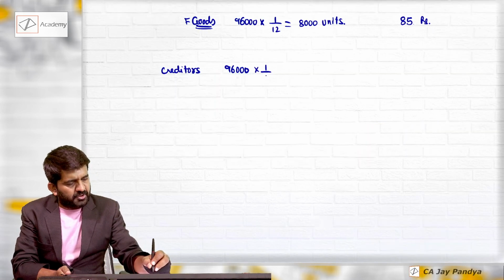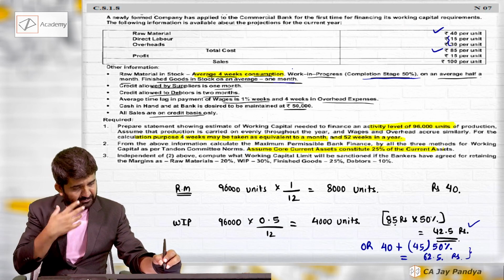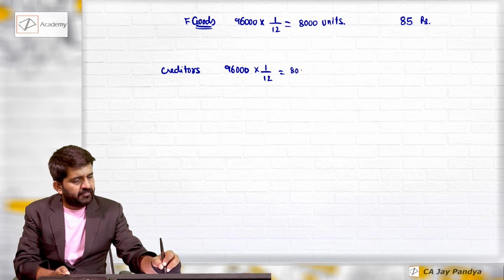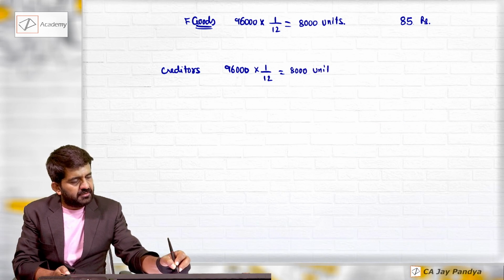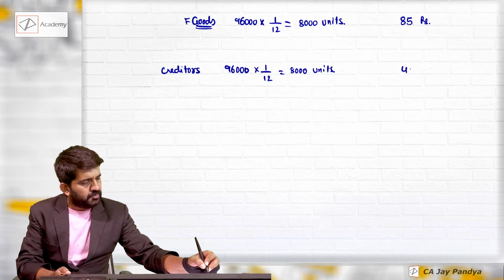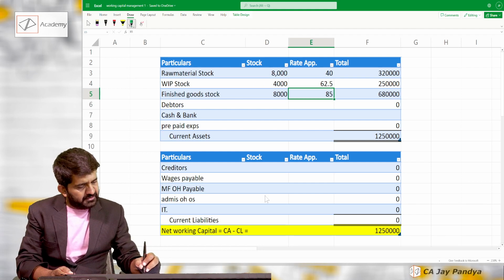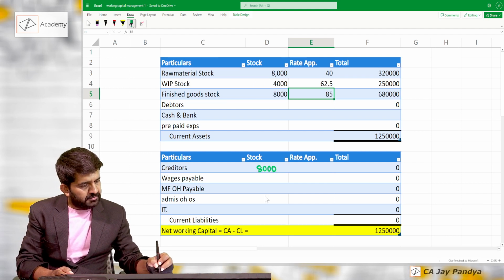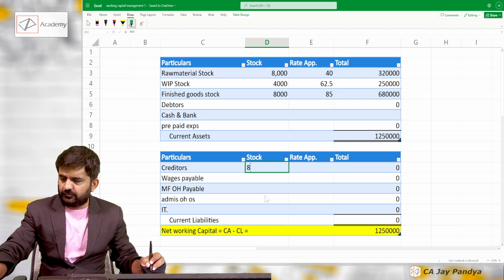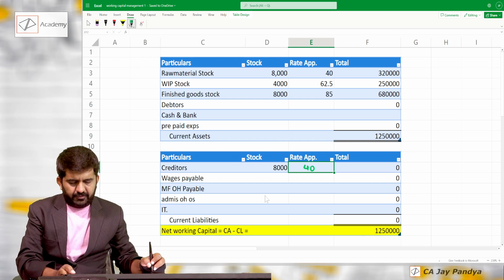Credit period allowed is 1/12. 8,000 units. In creditors, I'll be taking only raw material cost, which is 40 rupees. I will be getting answer of creditors 8,000 at the rate of 40.